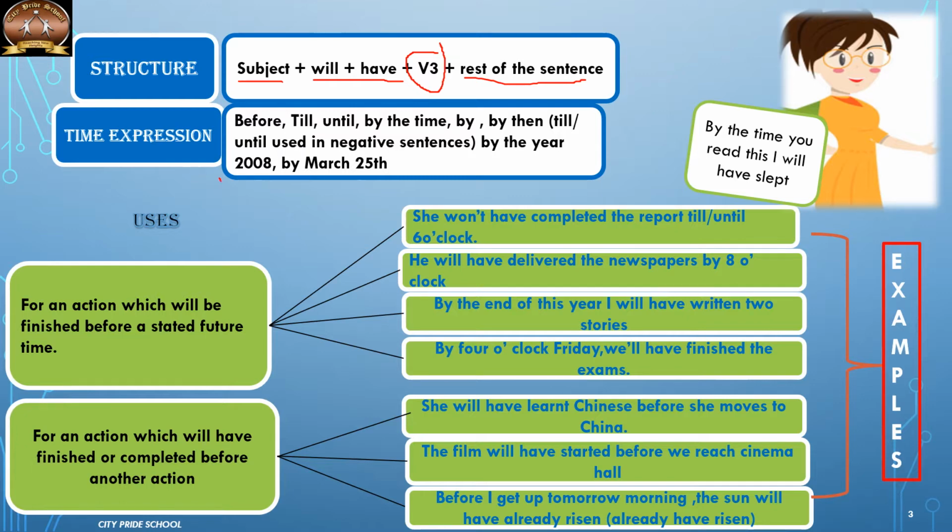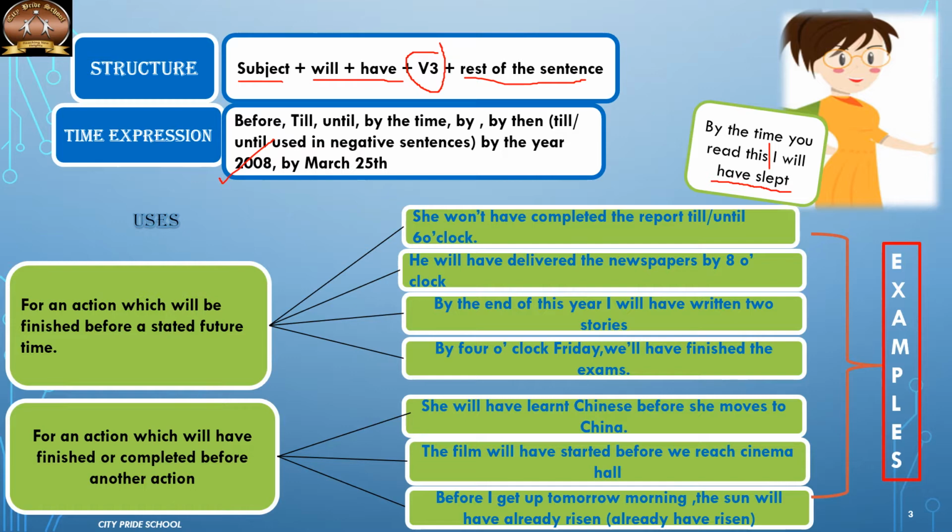These time expressions help to talk about actions that will interrupt a future perfect sentence. For example, by the time you read this, I will have slept. So by the time you read this is a reference in future, and I will have slept is an action completed in future. Now, what are the uses of future perfect tense?